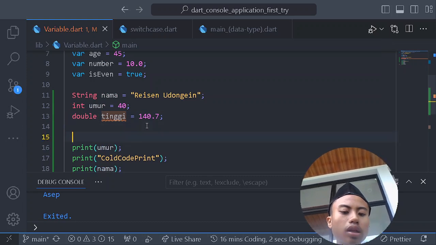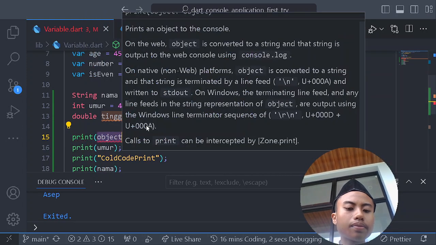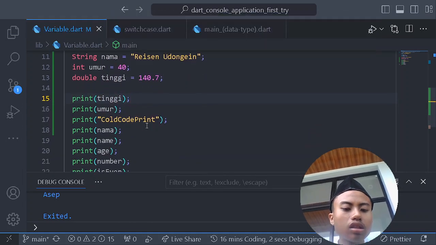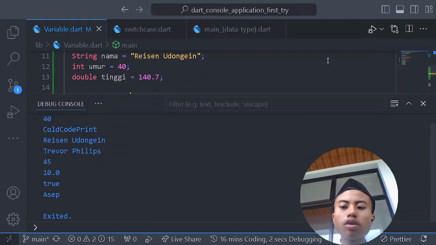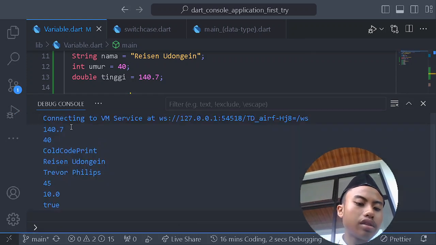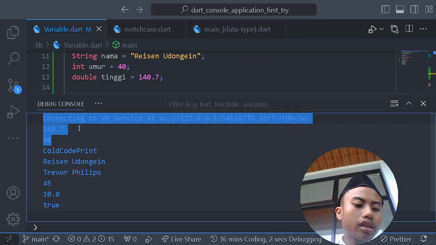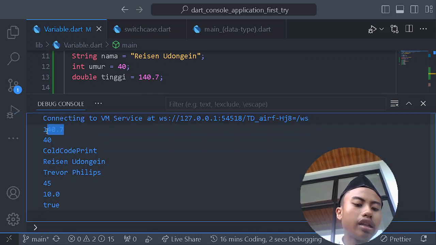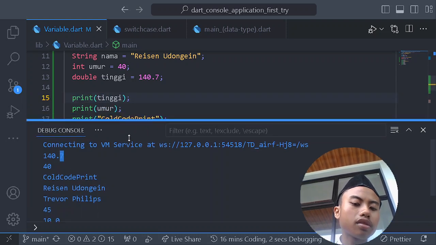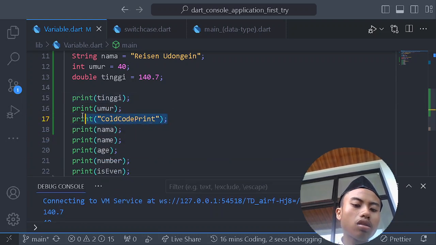Let's try to call it. Call the variable. Boom. And then also run it with that. And then boom. There is the result of it. The value is 140.7. This is called calling it. Oh yeah.